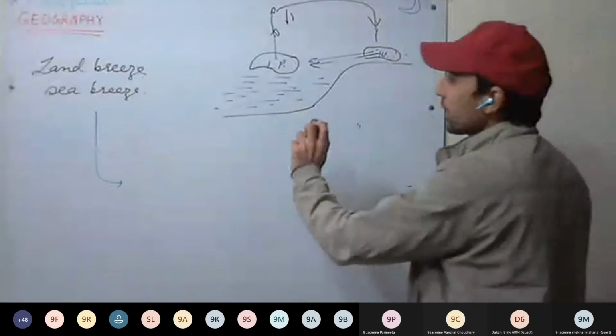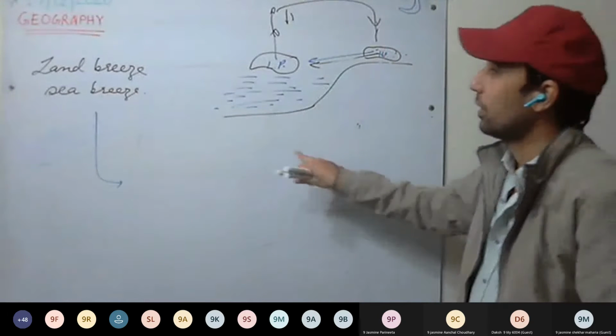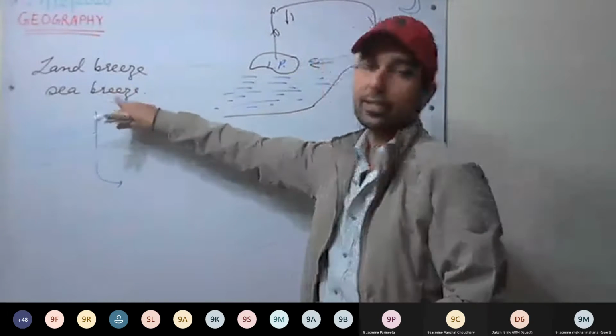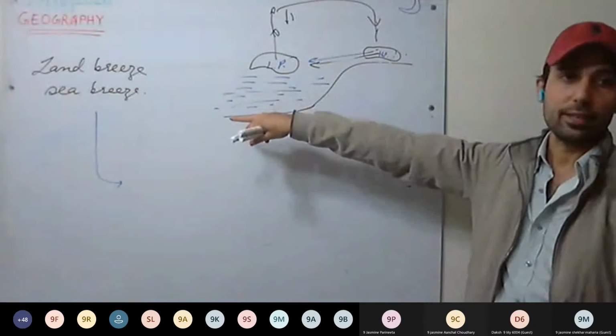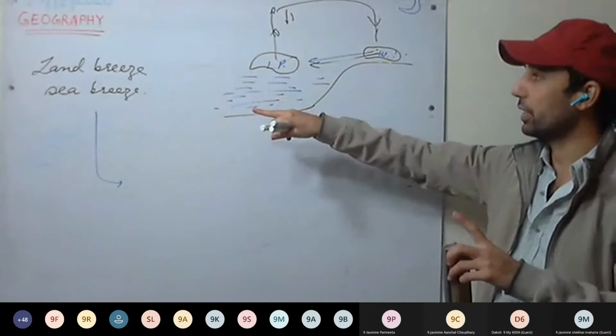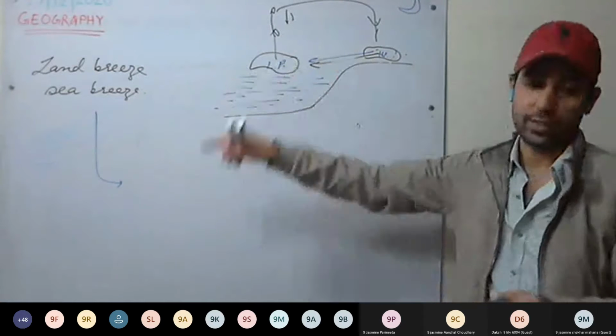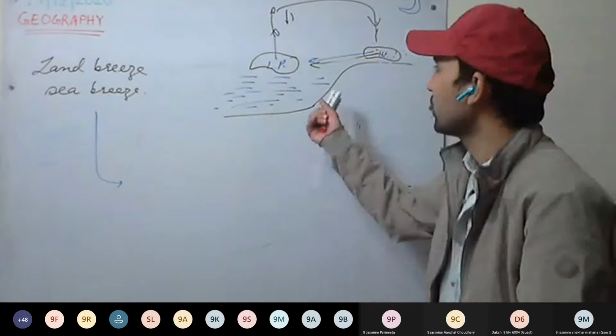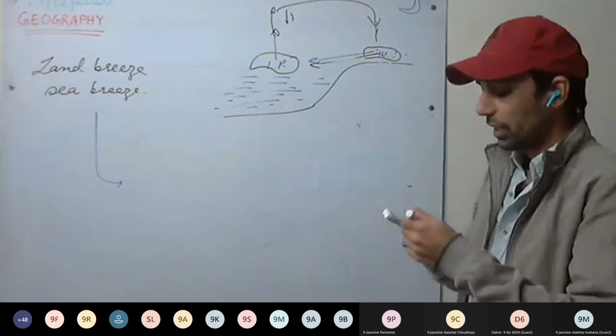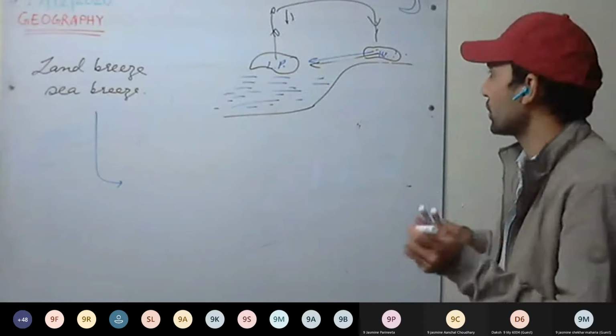Okay, land breeze and sea breeze are clear. Now see here. These are diurnal, that is during day and night. They are periodic winds. During day, sea breeze is there. And during night, land breeze is there. So see how these winds can be used by fishermen, if they have to go for fishing.